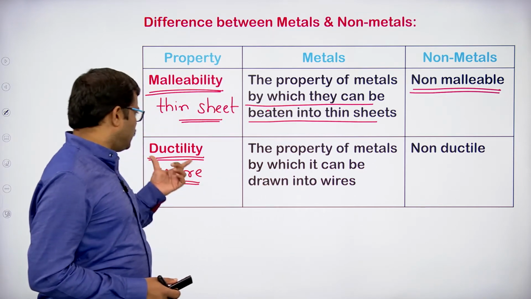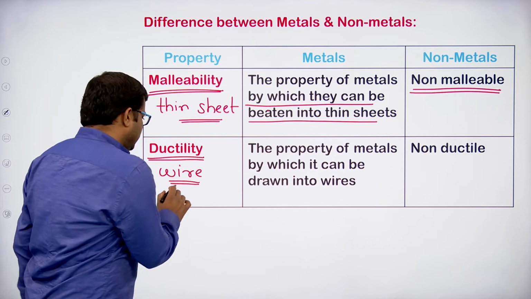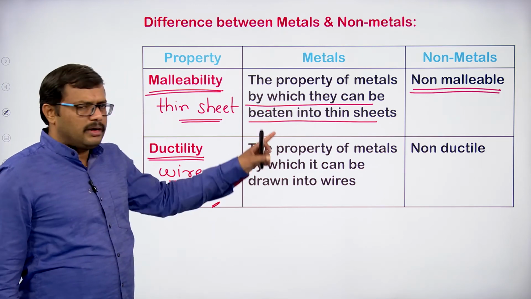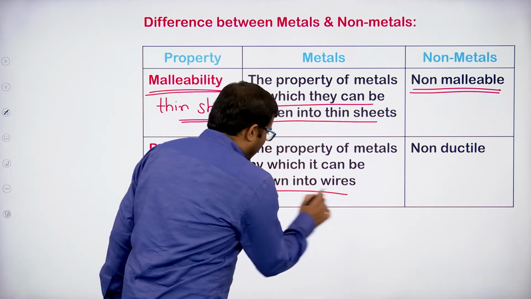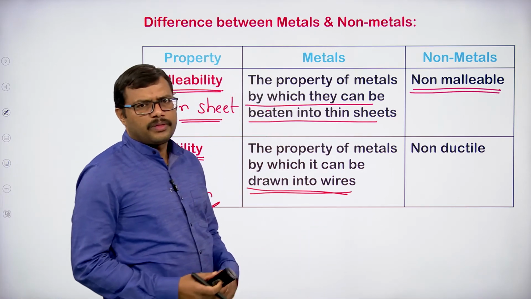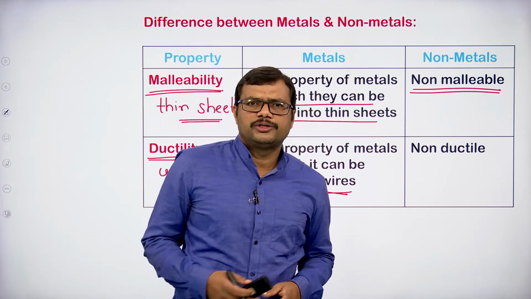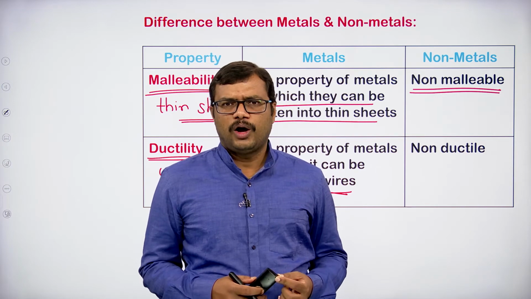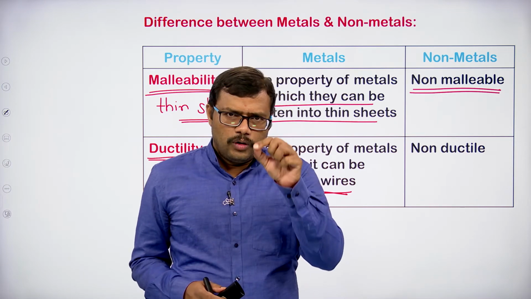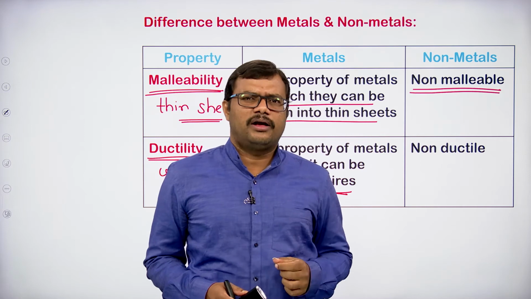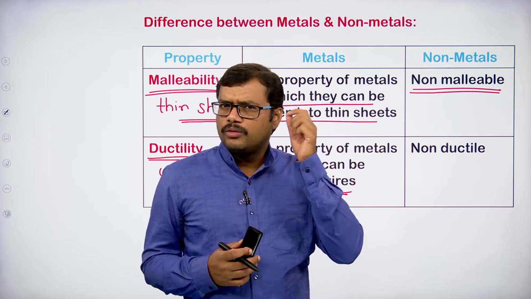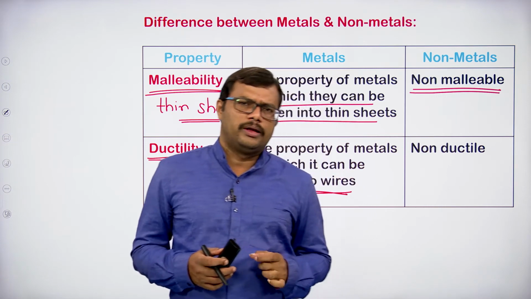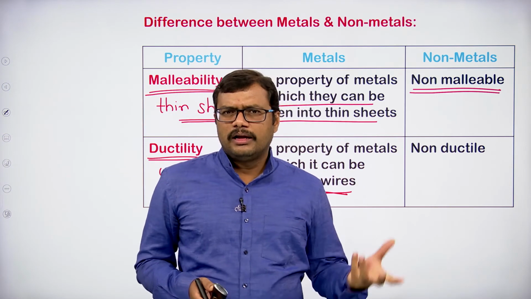So if we observe, what is ductility? Ductility is the wire formation. How are we going to get the wire? It is the property of metals by which we can draw them into wire. I think the girl students are very interested in gold, right? So how are gold ornaments made? Very thin wire is drawn, right? For example, if you want to prepare an earring, you can see the wire of the gold is very thin.